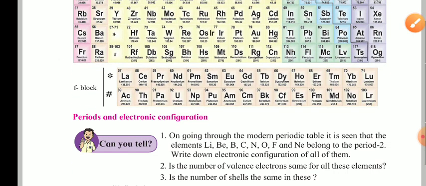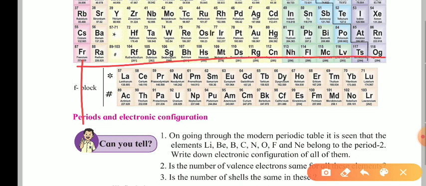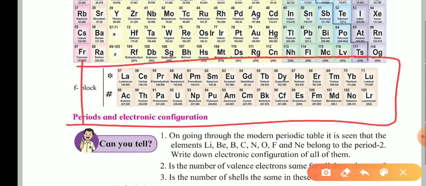There is one more block at the bottom of this. At the bottom of the table, they have kept the F block. This F block is called the lanthanide and actinide. This star one is the lanthanide, and this hash one is the actinide. You can see La, that is lanthanum, and Ac, that is actinium.